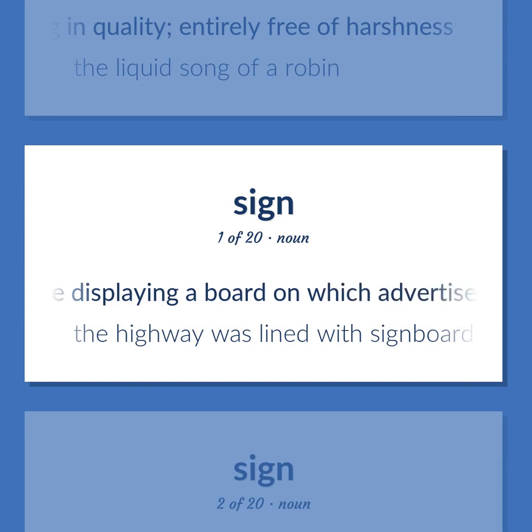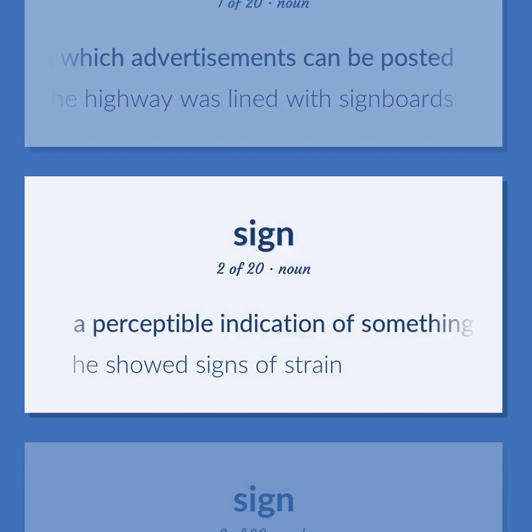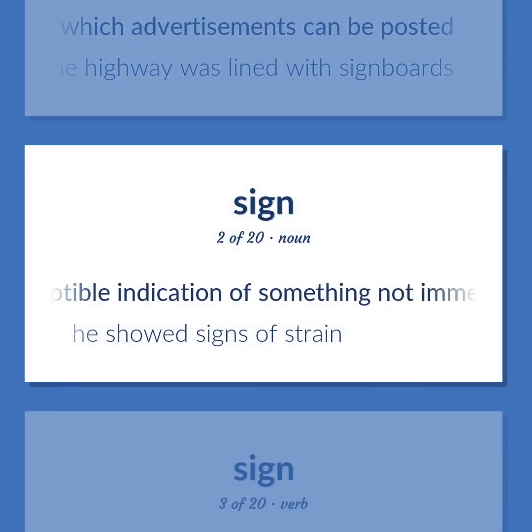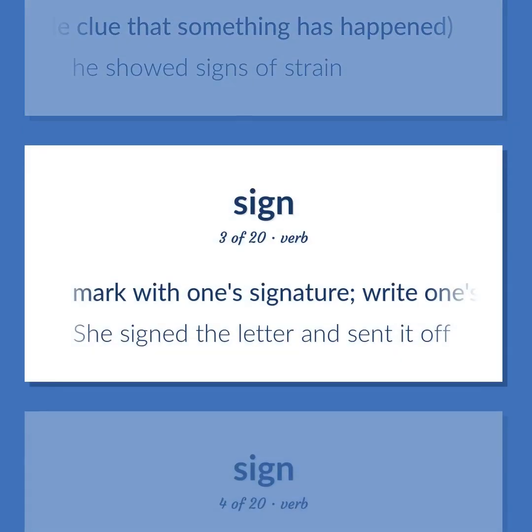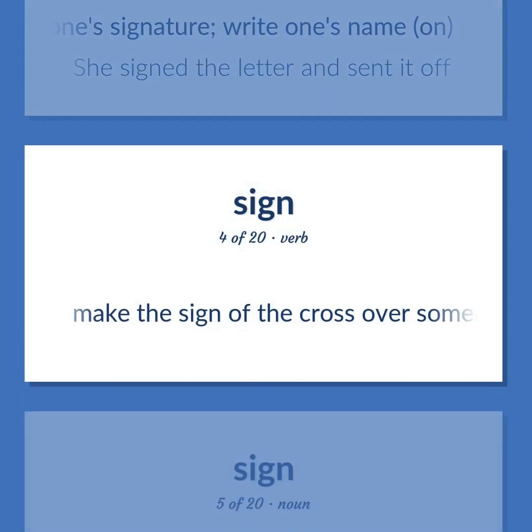Sign: Structure displaying a board on which advertisements can be posted. The highway was lined with signboards. A perceptible indication of something not immediately apparent, as a visible clue that something has happened. He showed signs of strain. Mark with one's signature. Write one's name on. She signed the letter and sent it off. Make the sign of the cross over someone in order to call on God for protection. Consecrate.